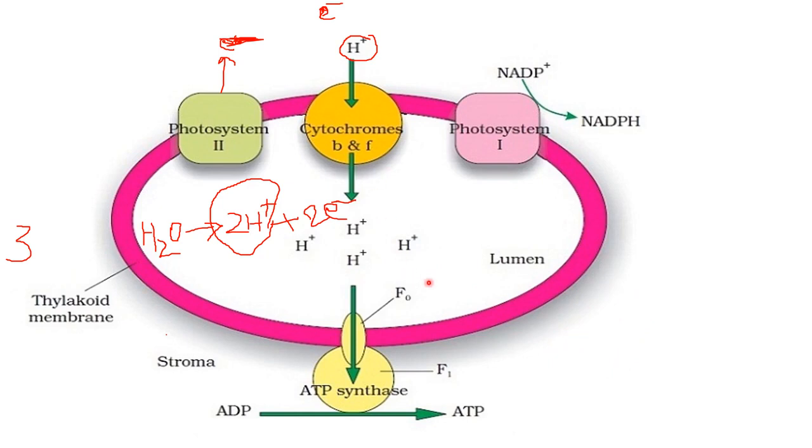So the third reason is that you can see here this photosystem 1, and here NADPH is formed. The formation of this NADPH, you can see, is from NADP plus. So this also needs an H plus. H plus is required here also for the formation of NADPH.